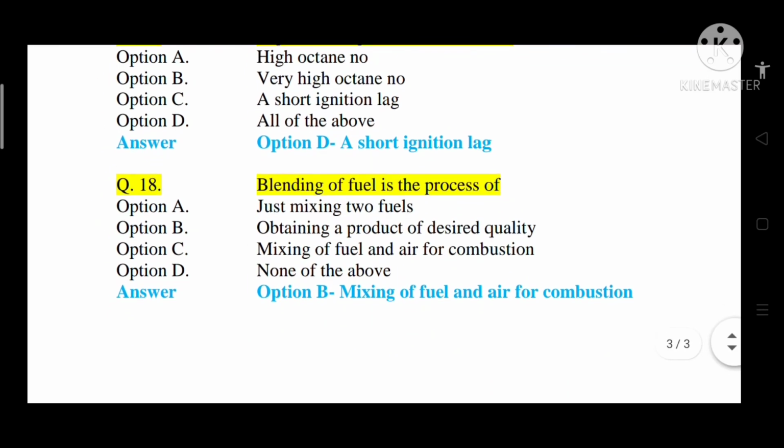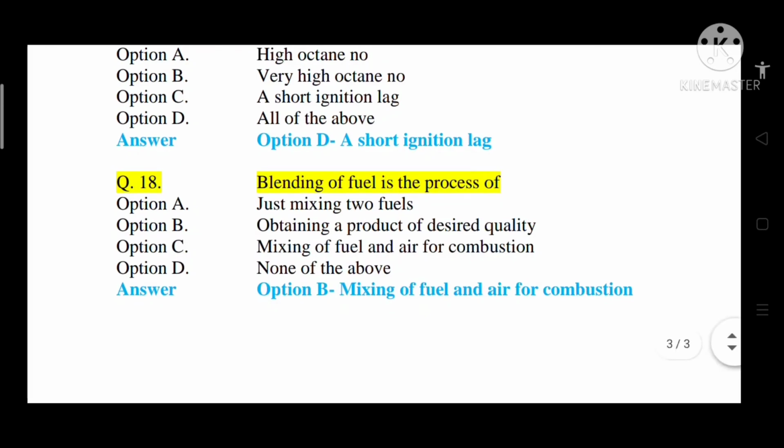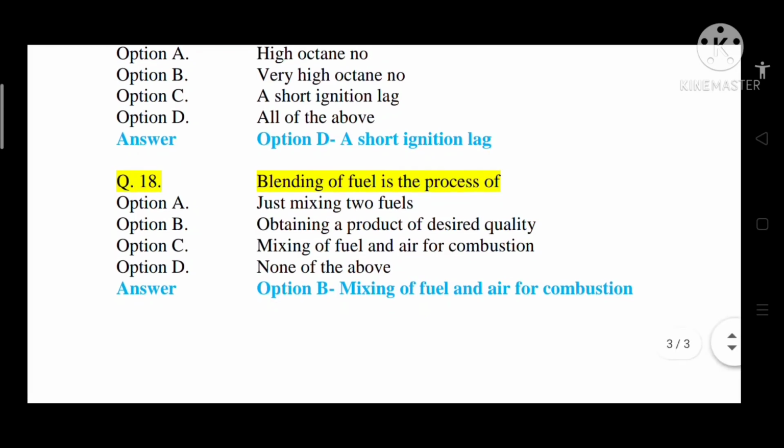Question number 18. Blending of fuel is the process of what? Option A, just mixing two fuels. Option B, obtaining a product of desired quality. Option C, mixing of fuel and air for combustion. Option D, none of the above. So the correct answer is option B, that is obtaining a product of desired quality, that is blending of fuel.